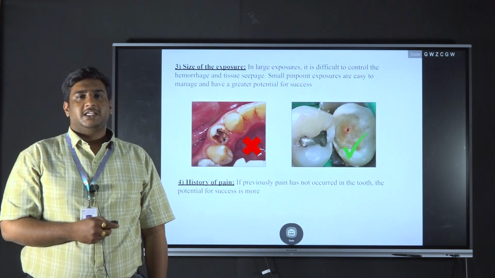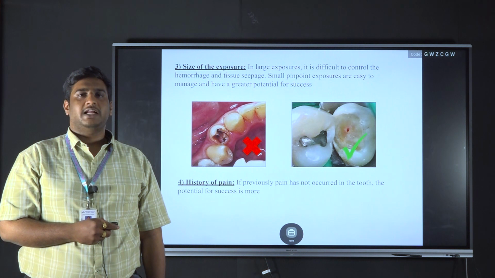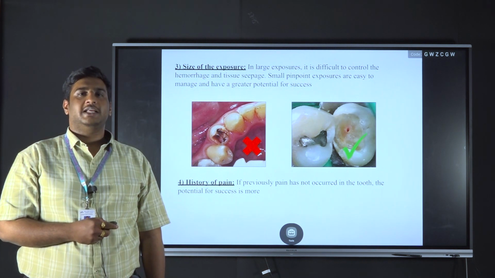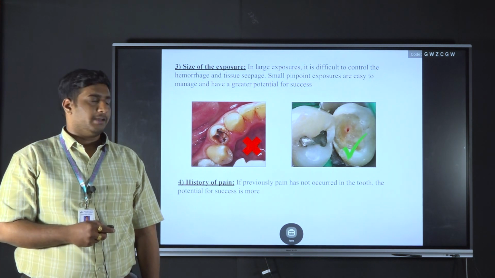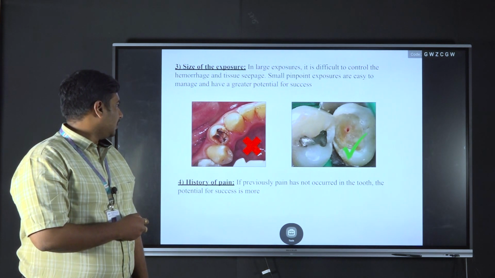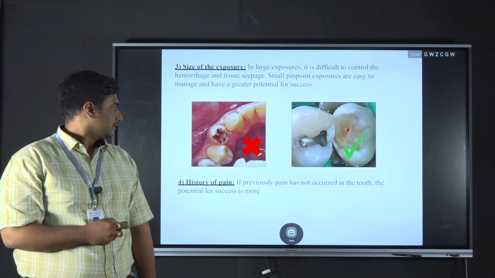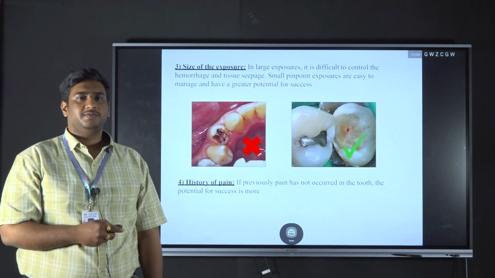Coming to the size of the exposure, if the exposure is pinpoint with minimal bleeding at the site of exposure, there will be more success, whereas if there is a wider exposure with uncontrolled bleeding or preoperative spontaneous pain, there will be a lower success rate of direct pulp capping or indirect pulp capping. So the history of pain also plays a major role in the success of these treatments. If there is previous pain before the treatment procedure, there will be fewer chances of success.